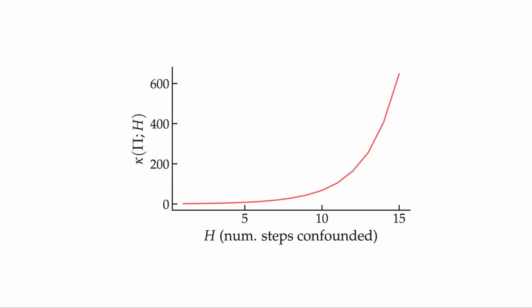States further back end up being weaker instruments, as they are less correlated with the present. We plot the weakness of the instrument, kappa, for a linear quadratic Gaussian problem, and we see it grow exponentially with the persistence of the confounder.